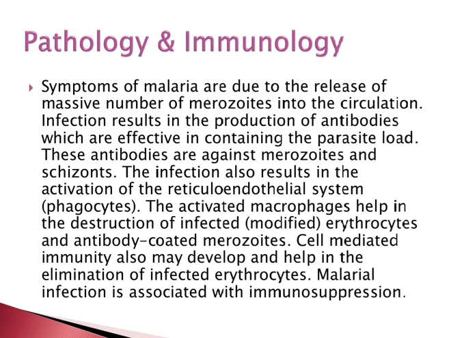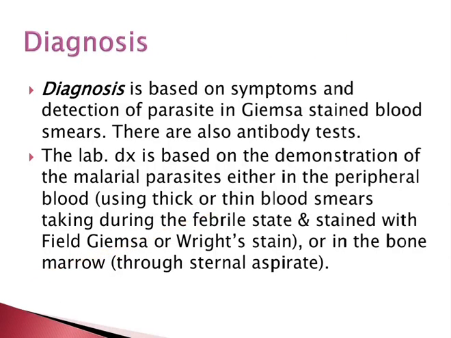Symptoms of malaria are due to the release of a massive number of merozoites into the circulation. Infection results in the production of antibodies, which are effective in containing the parasitic load. These antibodies are against the merozoites and the schizonts. The infection also results in the activation of the reticuloendothelial system. The activated macrophages help in the destruction of the infected erythrocytes and the antibody-coated merozoites. Cell-mediated immunity also may develop and help in the elimination of the infected erythrocytes. Malarial infection is associated with immunosuppression.